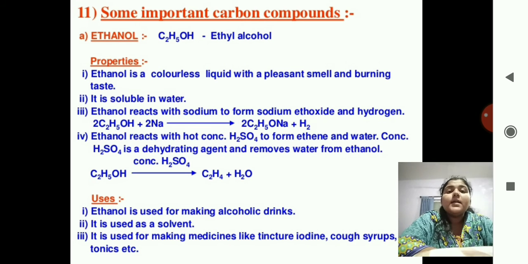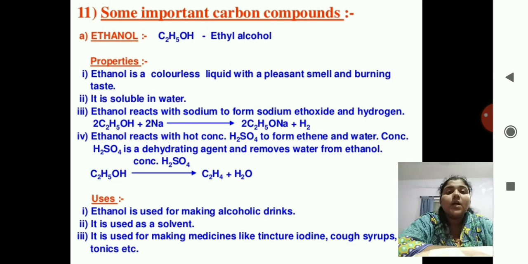Next, ethanol reacts with hot concentrated sulfuric acid to form ethene and water. Concentrated sulfuric acid is a dehydrating agent and removes water from the ethanol. See the structural formula, C2H5OH.